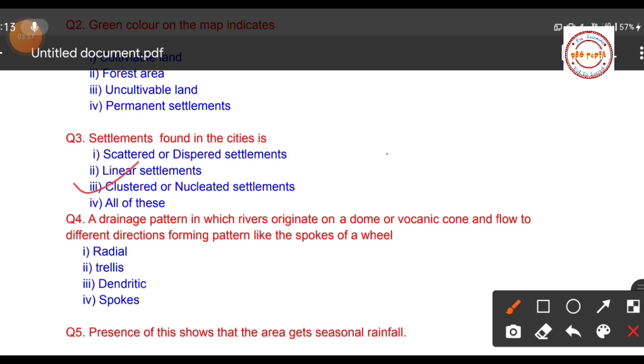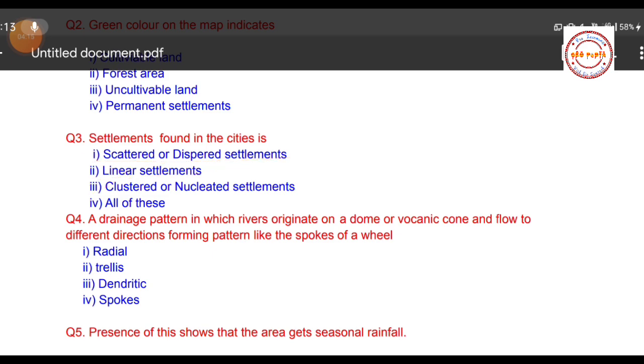Scattered settlements are found in the forested area or the area where people do agriculture, that is, the agricultural area. Then linear settlements are found... I will tell you later about it, because we have one question related to linear settlements.